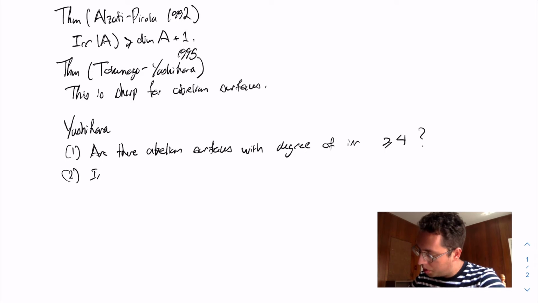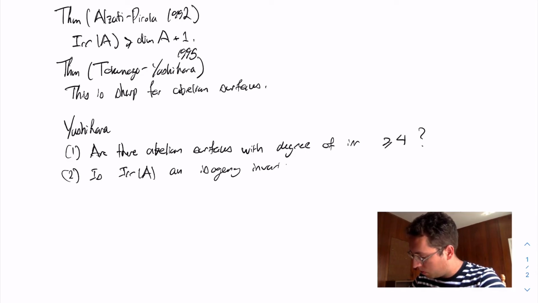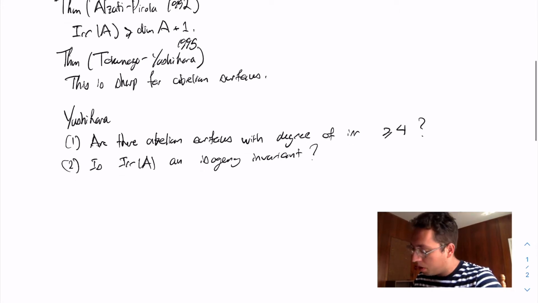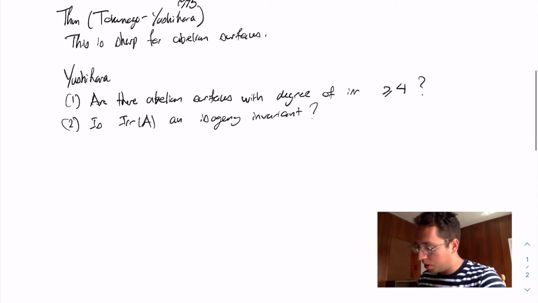And the second question is, is the degree of irrationality of an abelian surface an isogeny invariant? There's no reason to believe that it will be an isogeny invariant, but it's a valid question. But there's nothing that suggests that it would be.